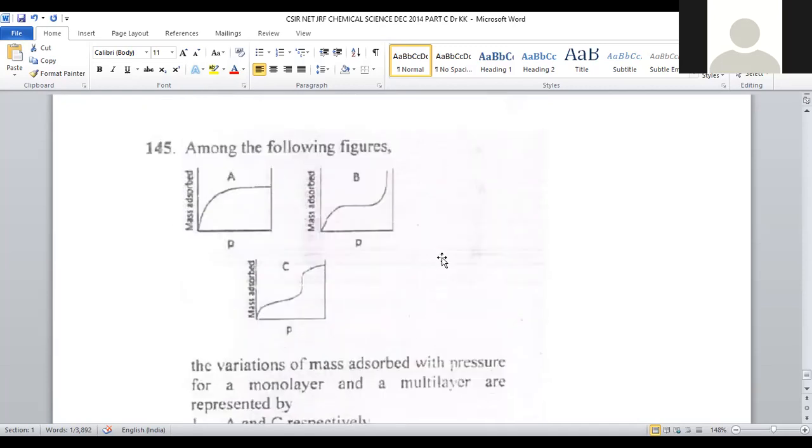By this, the entire series of CSIR NET JRF Chemical Science December 2014 Part C was completed. Not only Part C, the entire CSIR NET JRF Chemical Science December 2014 question paper is totally completed. So by this series, we completed the entire academic years 2014, 2015, 2016, 2017, 2018, 2019, and 2020 CSIR NET JRF question paper discussion. I tried my level best to incorporate everything required to solve all these questions, and all these solved question papers are available on the channel called World of Competitive Chemistry.